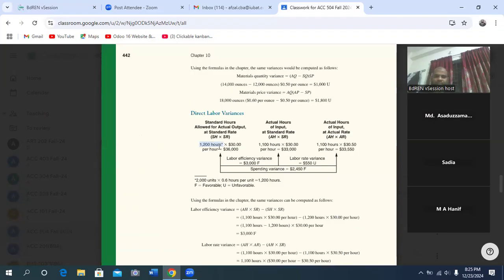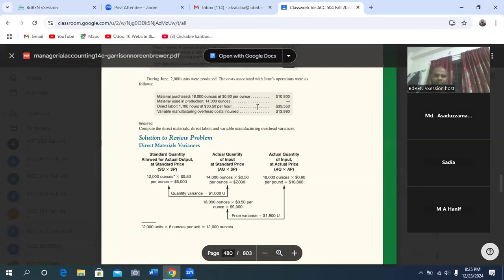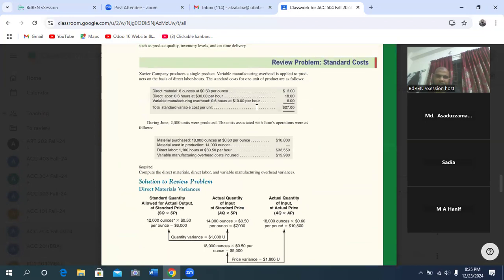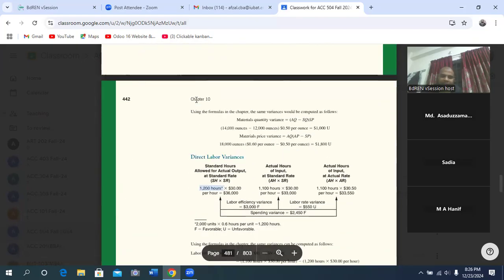Standard rate was 30 per hour. So 1,200 multiplied by 30 standard rate. So total is $36,000.